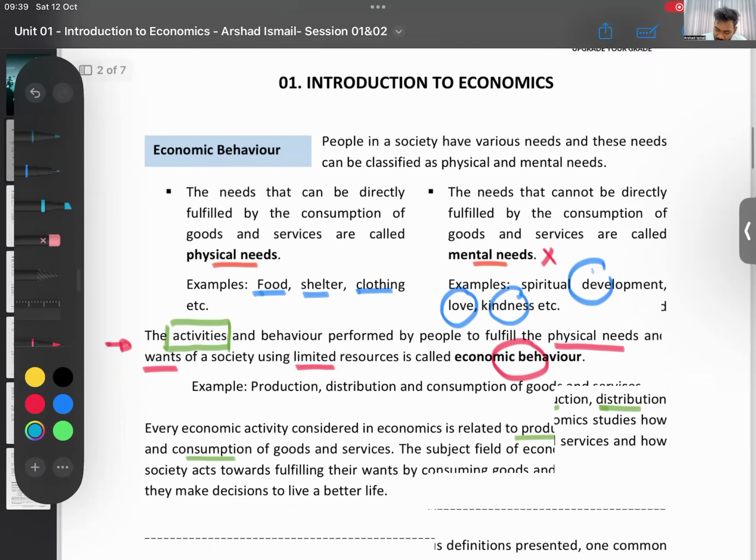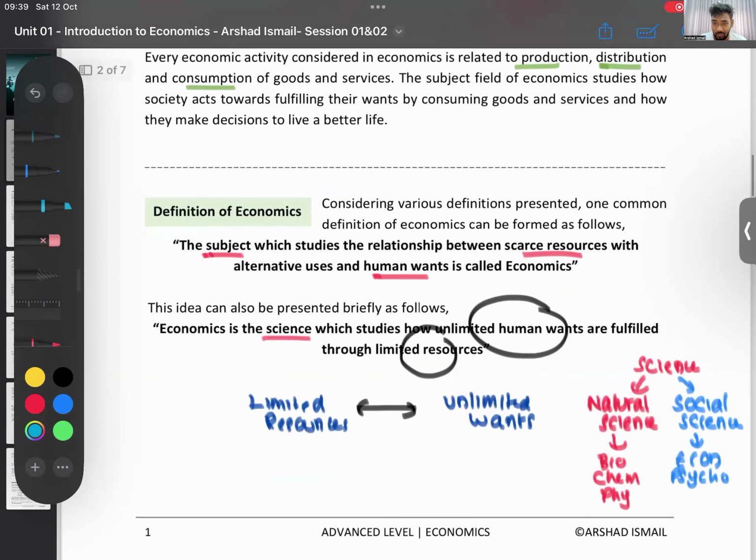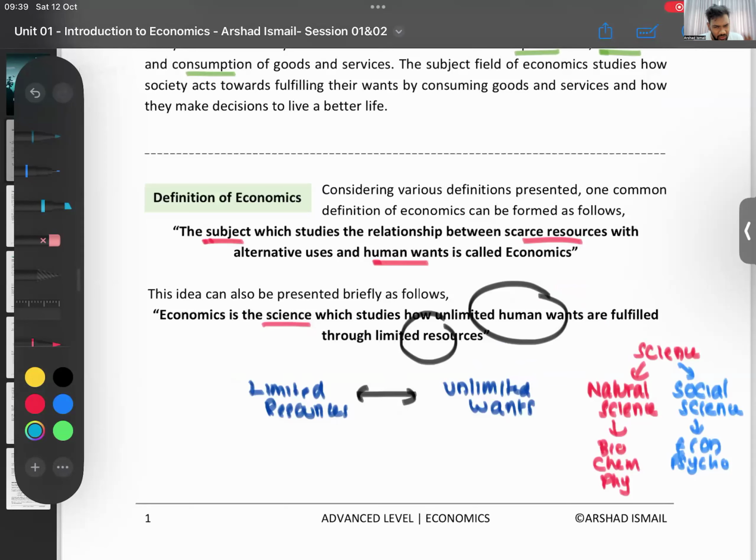Then after that, I went into a definition for econ. What did I say? I said economics is a science. What science? Social science. What's a social science? That studies the behavior of people. So economics is a social science that studies how people satisfy their unlimited wants with the limited resources they have. That is what economics was about. That's the first part. Is it somewhere there in your head?